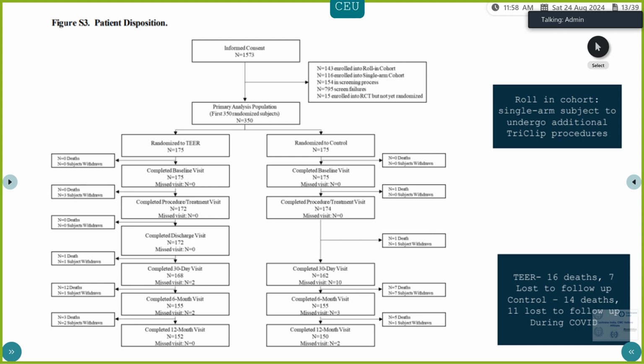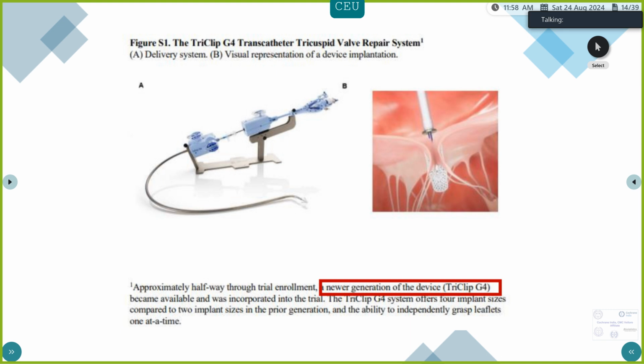So the 350 that they've randomized, 175 to the procedure, 175 to control. And we can see that the total number of deaths in the procedure arm is 16 deaths and 7 lost to follow-up. The total number of deaths in the control arm is 14 deaths and 11 lost to follow-up. The study was also done during COVID, that is, it was done between 2019 to 21. So that also needs to be kept in mind. This is the device that they've used. They have also mentioned that halfway through the trial, there was a new generation of the device that was available. So they've switched to that, and that was incorporated into this trial.